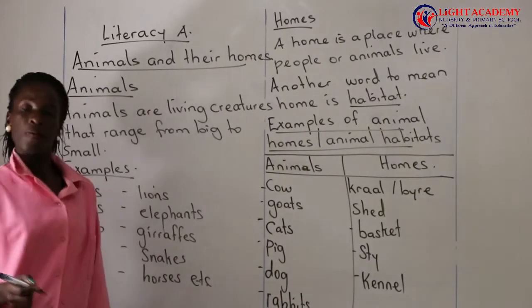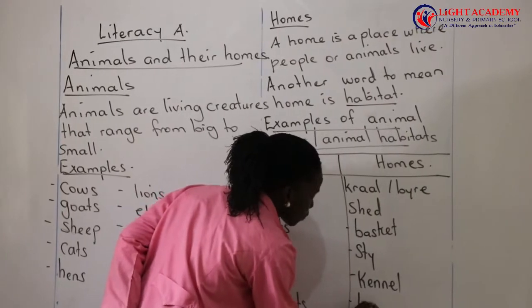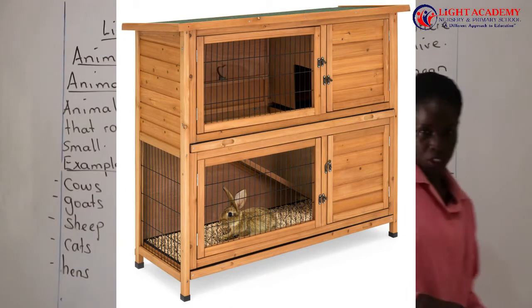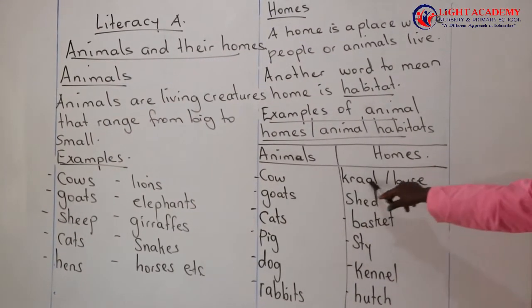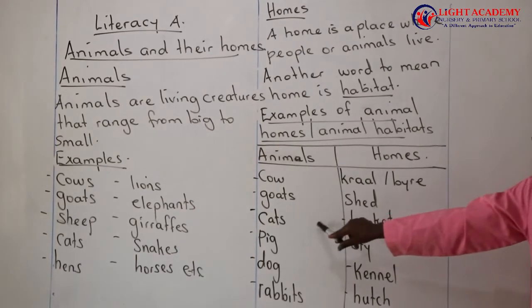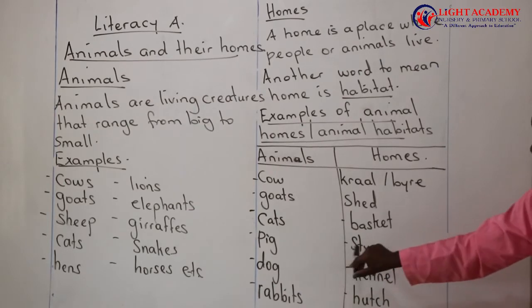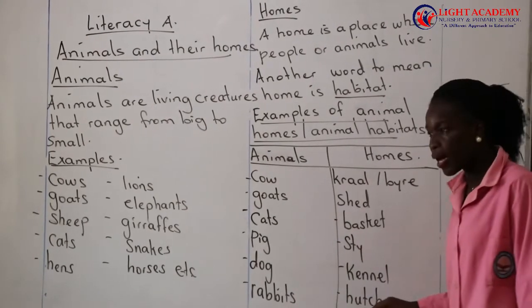I think all of us know what a rabbit is. A rabbit lives in a hutch. So when you look at these animals, you have the cow living in a kraal or a byre, a goat living in a shed, the cats live in baskets, the pig lives in a sty, the dog lives in a kennel, the rabbits live in a hutch.